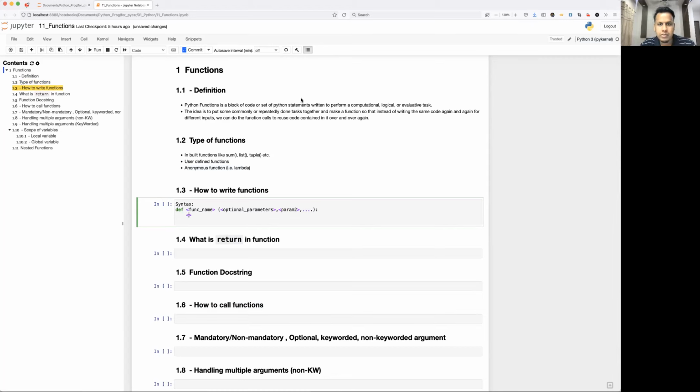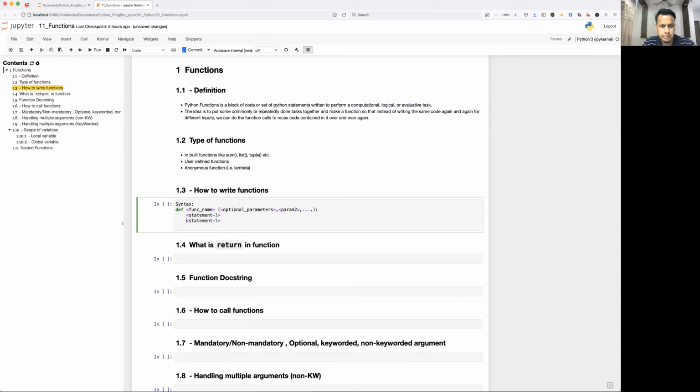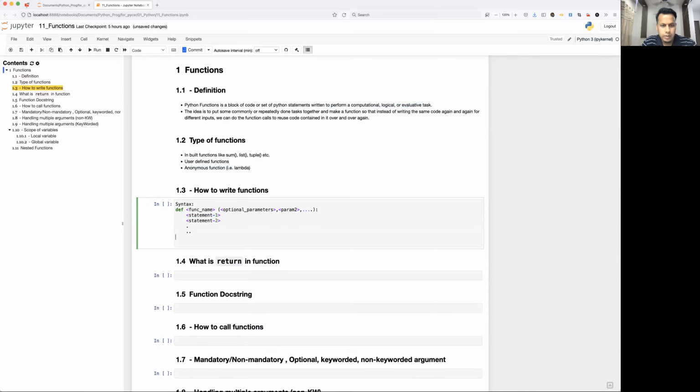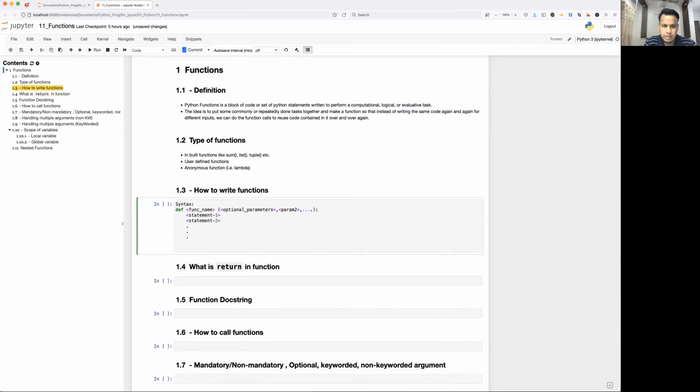So this statement is the one which I was talking about here. Whatever set of statements you are going to repeat again and again, you can bind in the function. So I'll just write statement 1, statement 2, and so on. Now here we have something called optional return. I'll talk about this in detail.